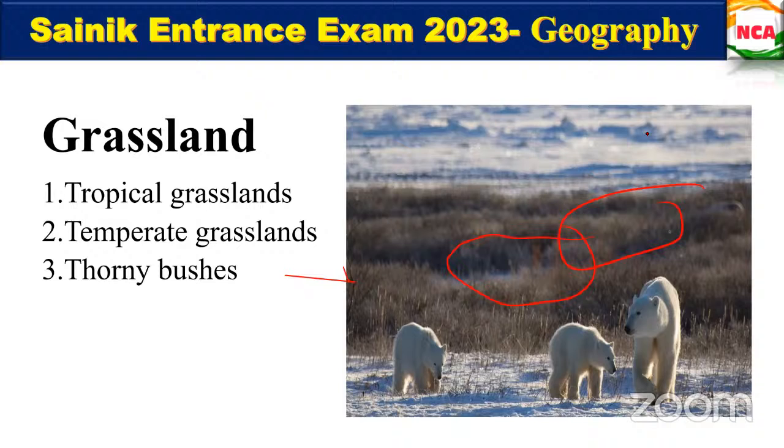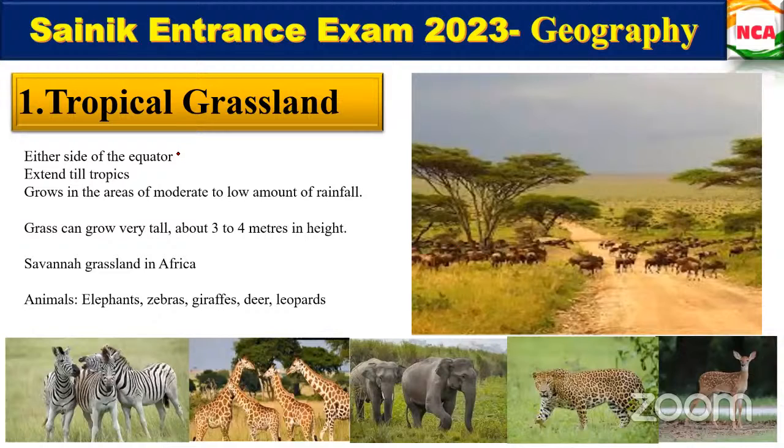Okay. So first we'll see one by one. Today we are going to study it very easily. This is how the tropical grassland is. This tropical grassland will be on either side of the equator. This is how the equator is on the earth. On either side of the equator we can find the tropics, extending till the tropic of Cancer and the tropic of Capricorn. Till the tropics, we can find these tropical grasslands.